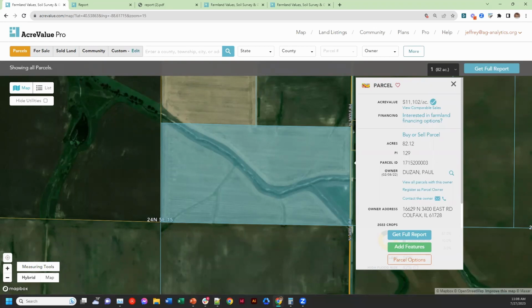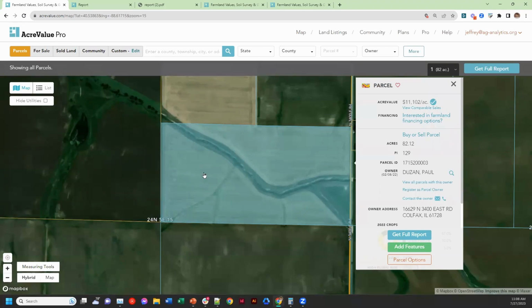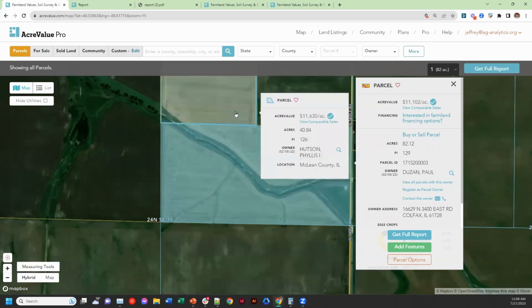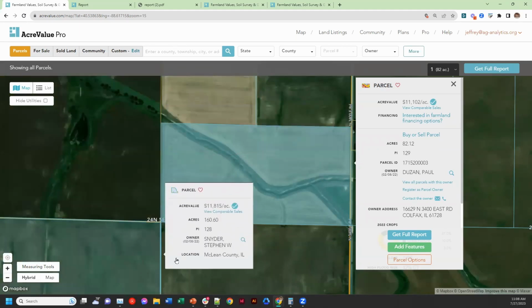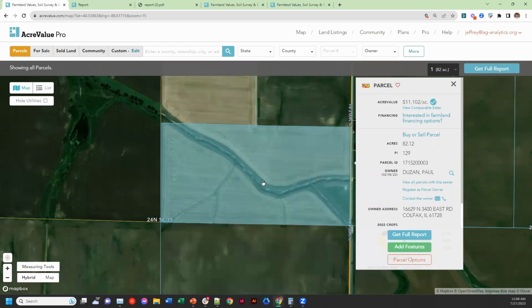a map of the AcreValue site. And as you zoom into the AcreValue map, what we'll start to see is parcel boundaries near the surface, right? And so as I move my cursor around, you can see those parcel boundaries appear. This is going to be one of your first places to interact with the data that is on AcreValue. So let's start with clicking on a parcel and take a look at the data that is there. And then I'll explain how this can be useful, right?